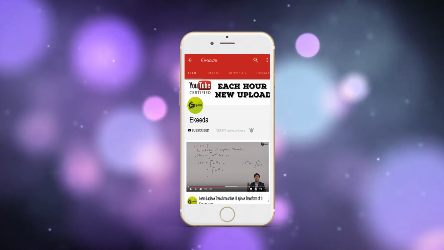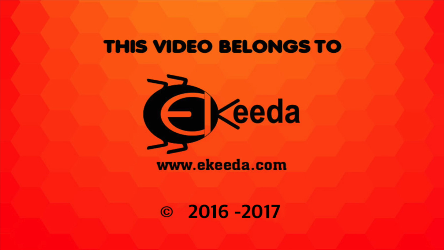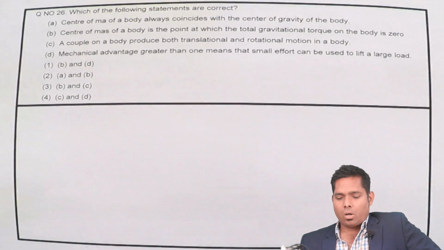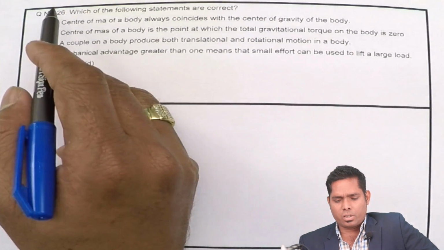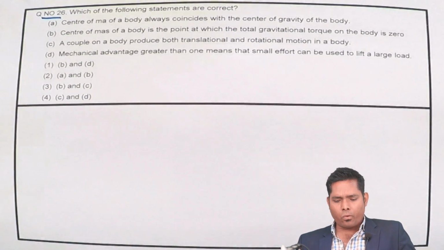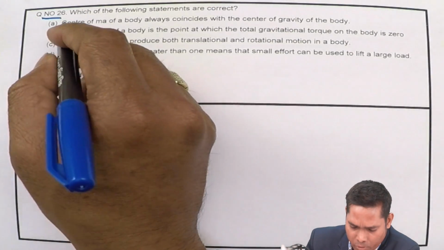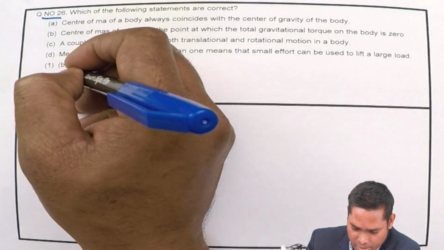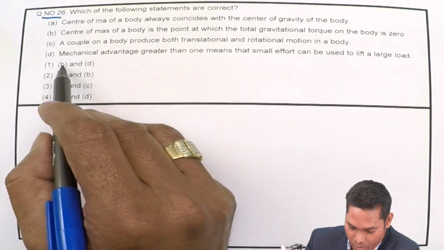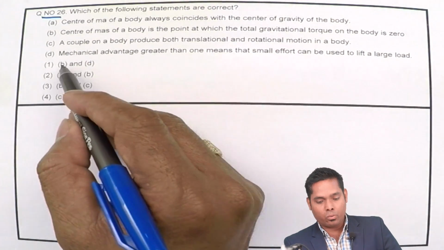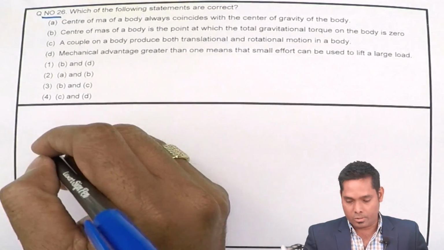Hello students, let us solve the next question. Question number 26 of NEET Physics paper 2017. Which of the following statements are correct? This is question number 26. There are 4 options given and we have to read all the options and see which one is correct. It might be more than one option correct because we have got 2 options given in every option.